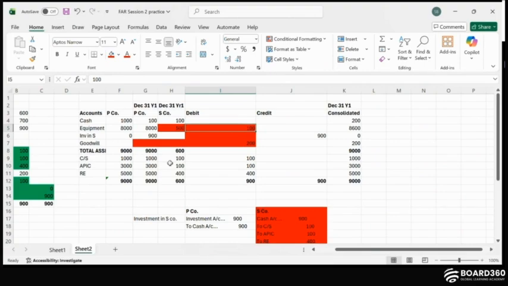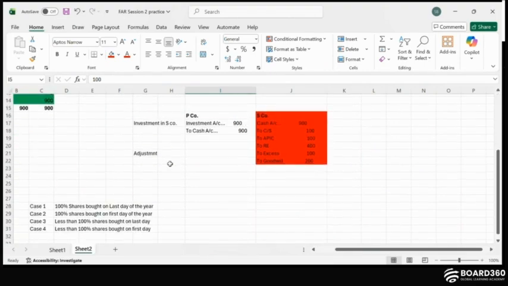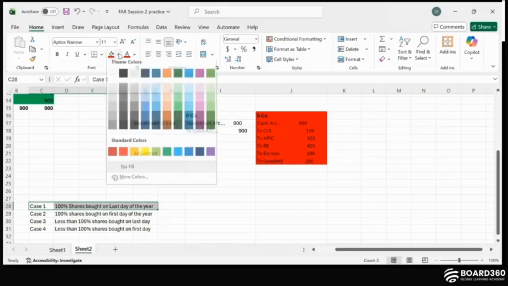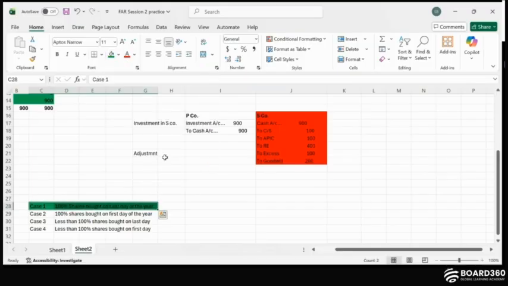Now, let's say, this case we have done, and now we are starting with this case, like bought on the first day of the year or in the previous year, you have bought the 100% shares. So, let's say during the period after this acquisition, a few transactions happened, right?